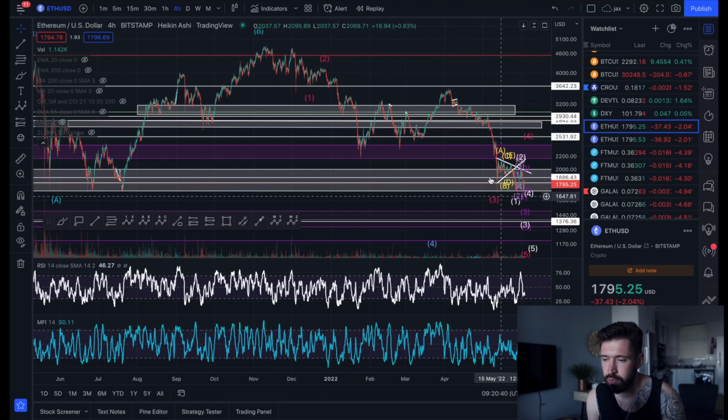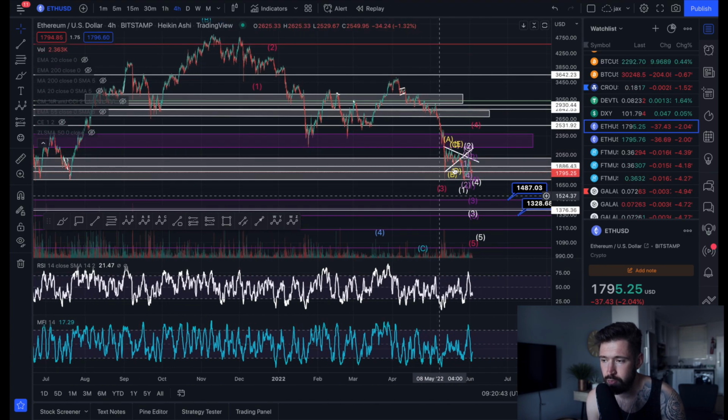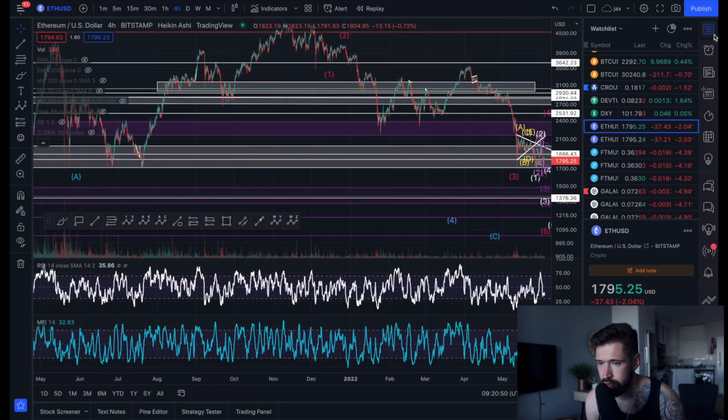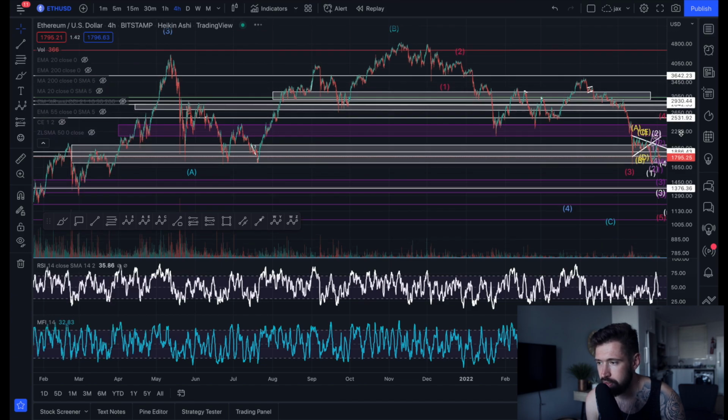If I just open this up here, you can see we had our impulsive wave 1, corrective wave 2, our largest wave 3, and I do believe we're going through that corrective wave 4 before seeing that final 5th wave down and finishing the C leg of a massive ABC correction.